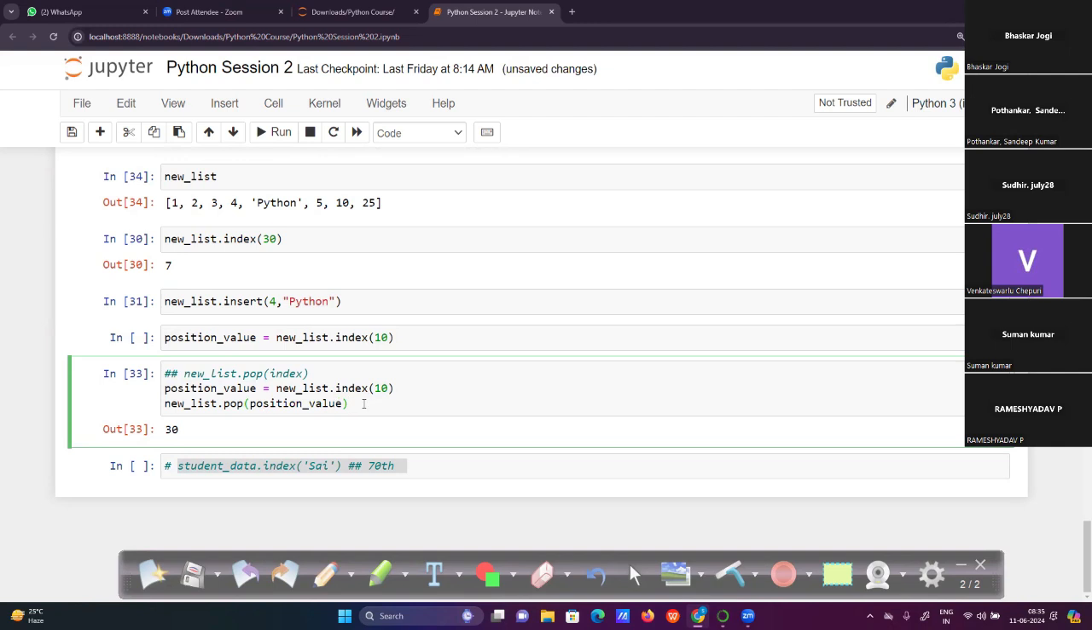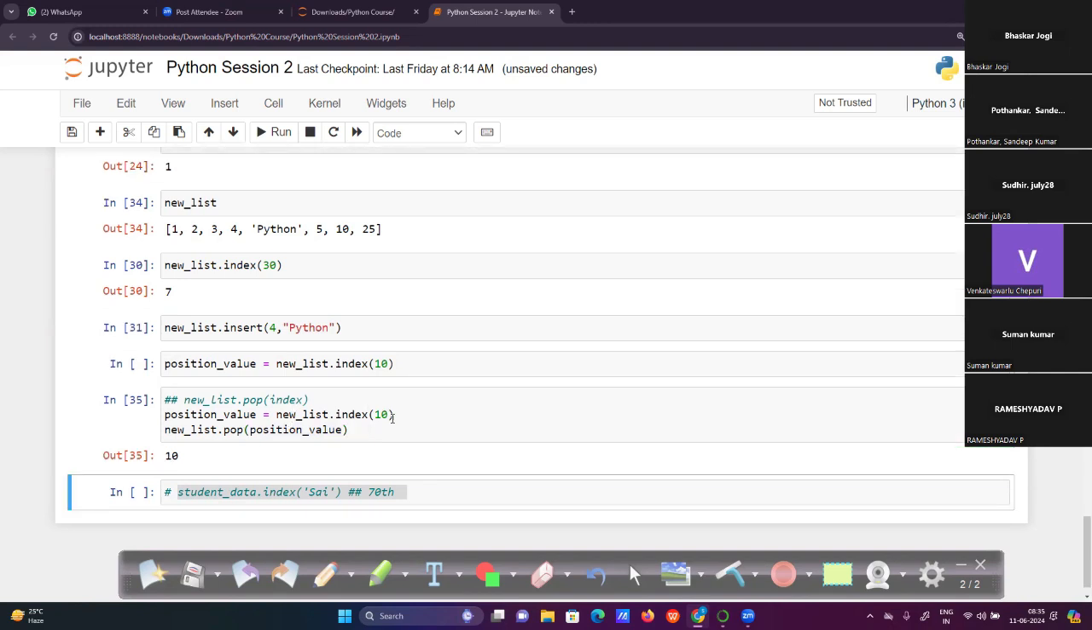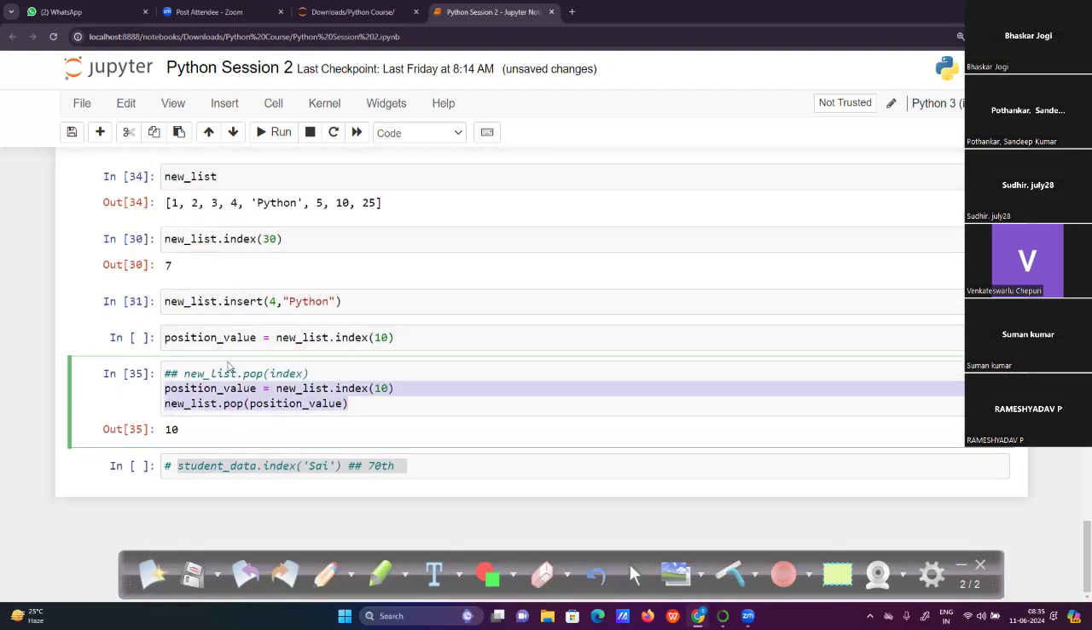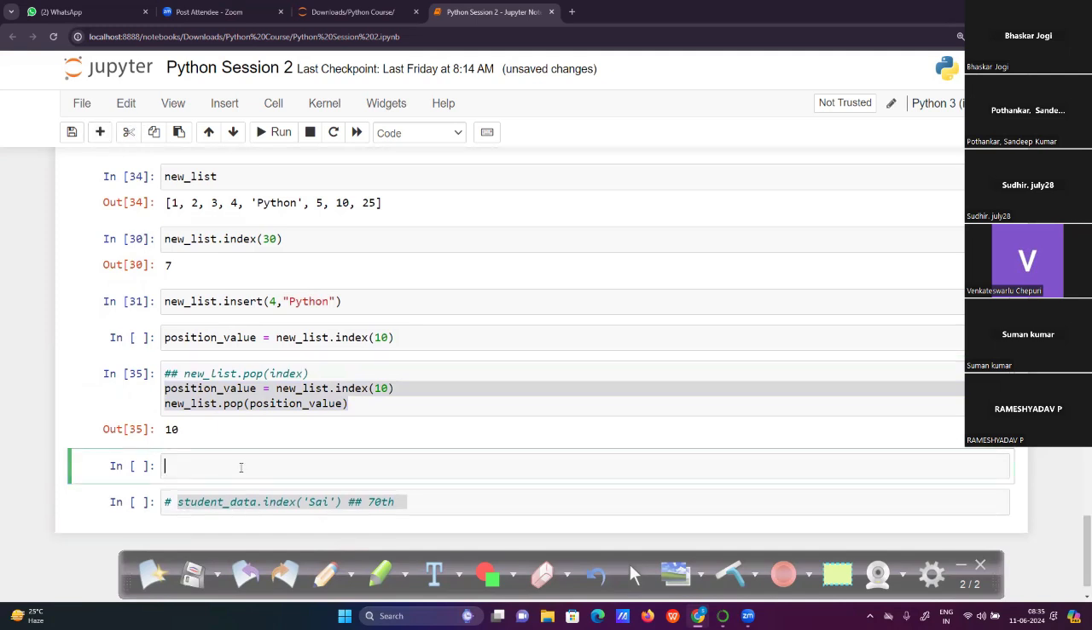So this is the way, line by line, we can create a program. First we are trying to understand in which position the 10 value exists, and that position we are eliminating. Now directly we are eliminating 10. So I have combined two kinds of methods here. Now in the new list we don't have the value 10.